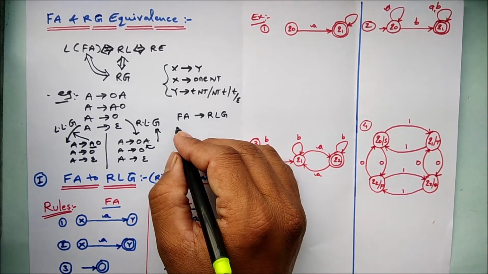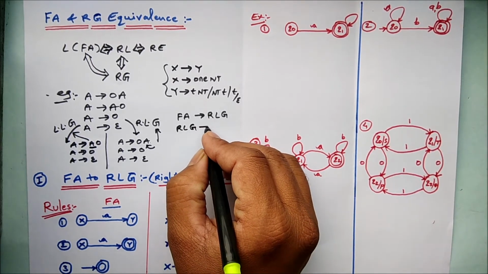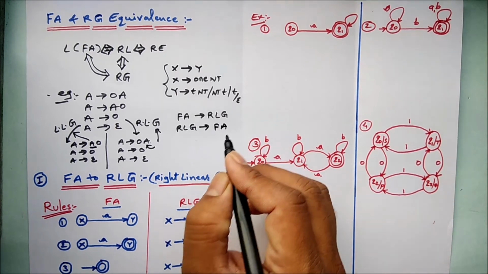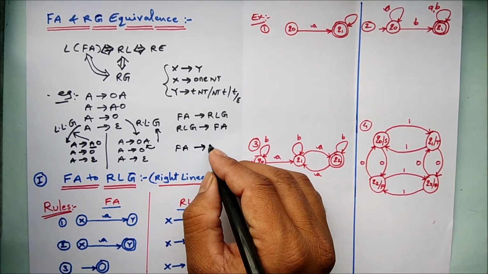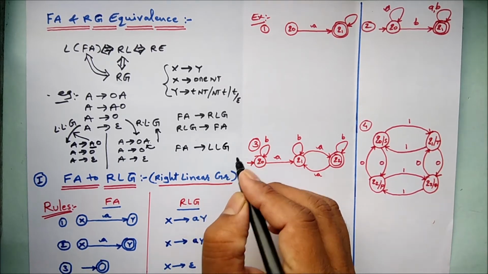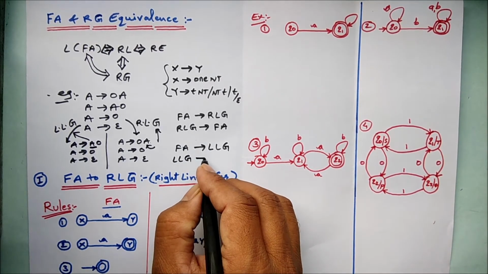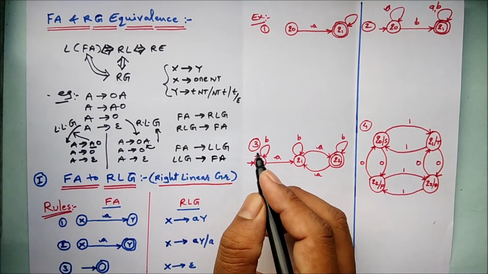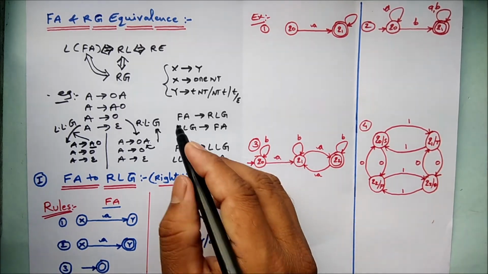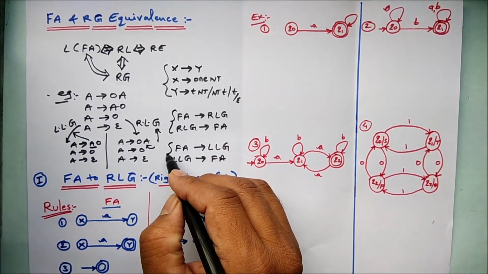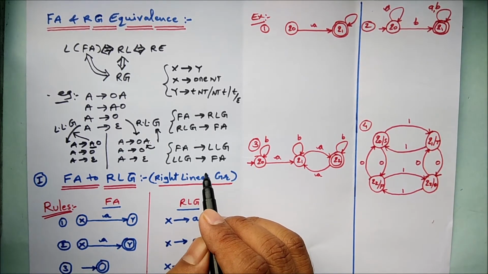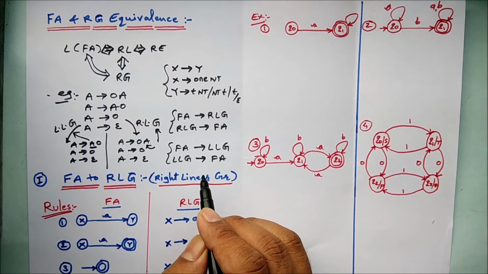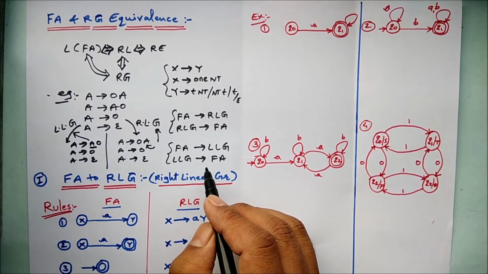The given finite automata can be converted into the RLG, and RLG can be converted into the finite automata, and also the finite automata can be converted into the LLG, and LLG also can be converted into the finite automata. These are the things we are going to see one by one, my dear friends. In this session, we will focus on FA to RLG.